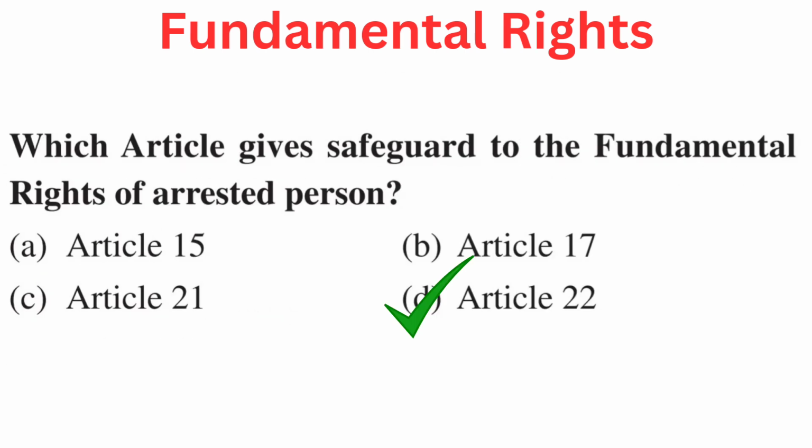Your question is, which article gives safeguard to the fundamental rights of arrested person? Your options are A. Article 15, B. Article 17, C. Article 21, or D. Article 22. Right answer is D.